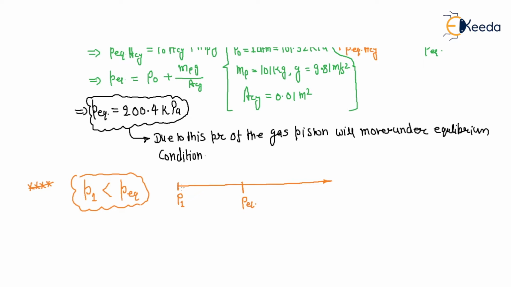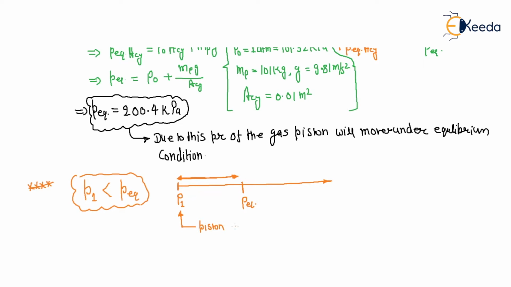So from P1 to this equilibrium pressure, the piston is at rest. That means in this region, at this pressure taken into account, what is that?